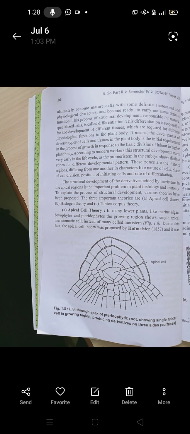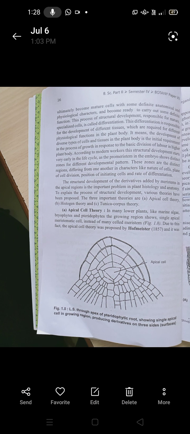Scientists studied meristematic tissue in plant growth and proposed three different theories: the apical cell theory, the tunica corpus theory, and the histogen theory. Last time we already studied the apical cell theory.